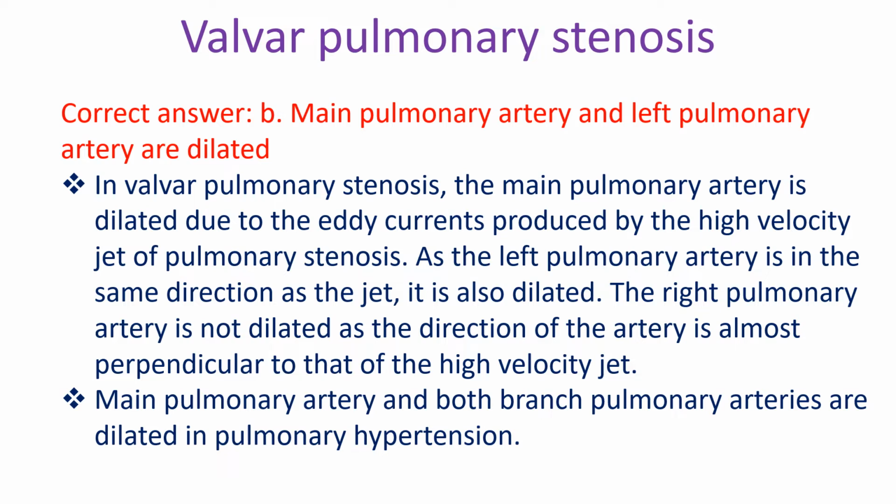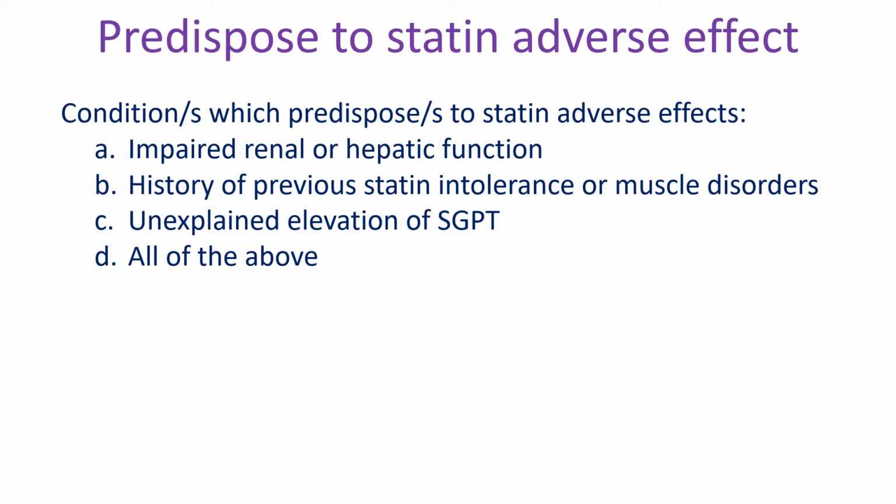In valvar pulmonary stenosis, the main pulmonary artery is dilated due to the eddy currents produced by the high velocity jet of pulmonary stenosis. As the left pulmonary artery is in the same direction as the jet, it is also dilated. The right pulmonary artery is not dilated as the direction of the artery is almost perpendicular to that of the high velocity jet. Main pulmonary artery and both pulmonary arteries are dilated in pulmonary hypertension.